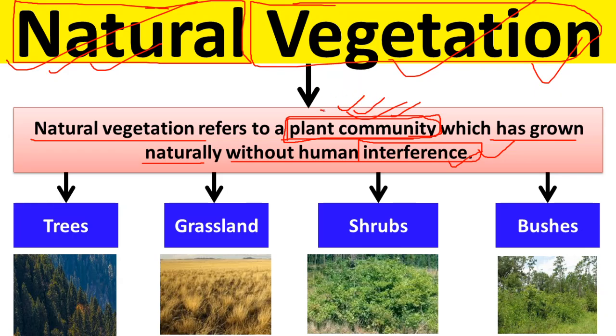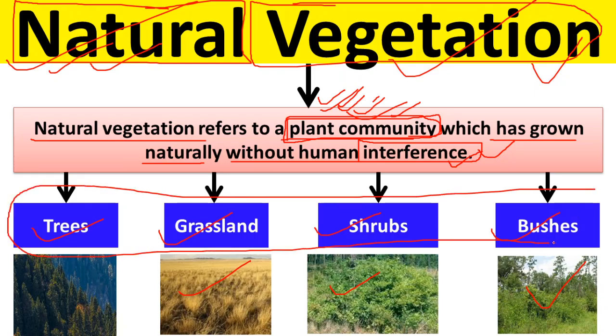Natural vegetation is the plant community growing on its own, like in forests. So natural vegetation includes trees, grasslands, grasses, shrubs and bushes, okay. All these four types of plant community come under natural vegetation.